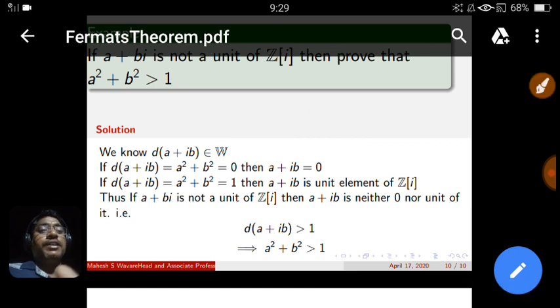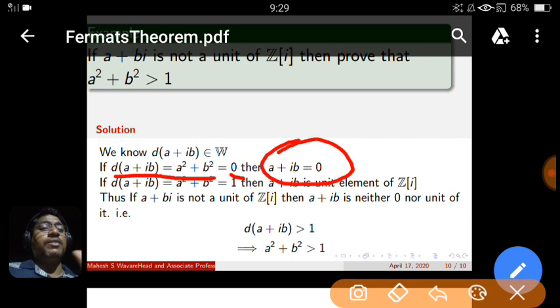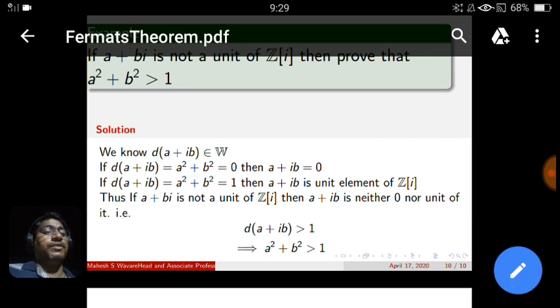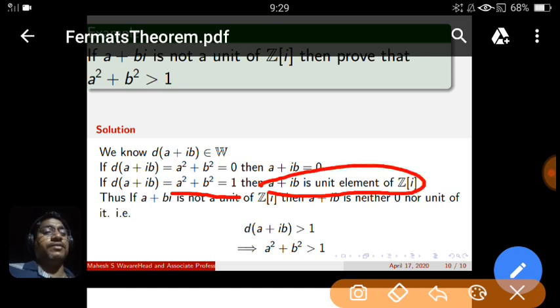So look at this, if the d value of a plus ib, that is a square plus b square, becomes 0, then what does it imply? That number has to be compulsorily 0. Next, if the d value of a plus ib is 1, that is a square plus b square is 1, then clearly a plus ib is a unit of Z[i]. We know those elements whose d value is equal to the d value of the multiplicative identity, that is 1, are always unit elements.